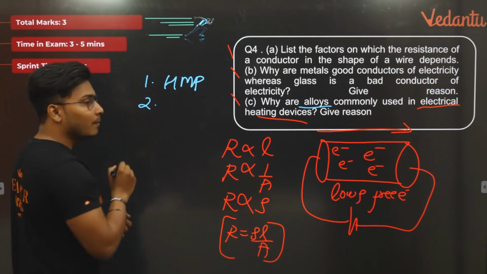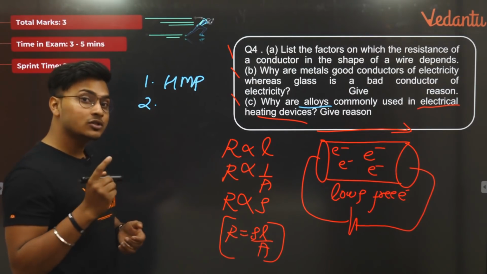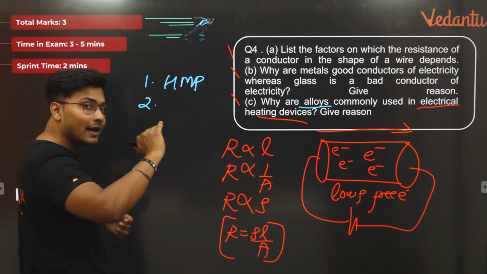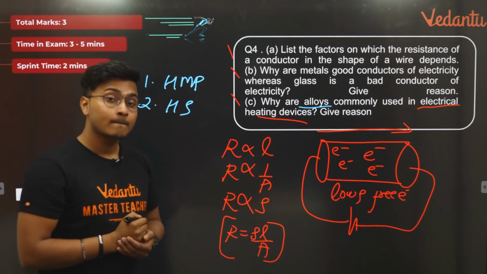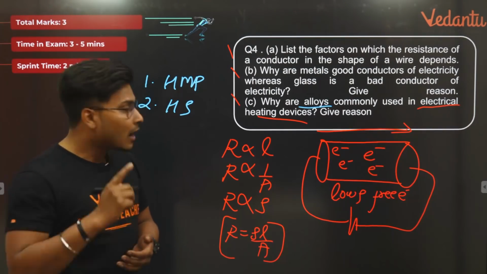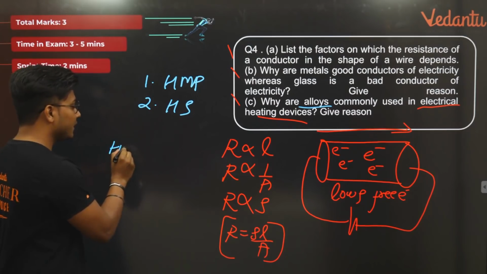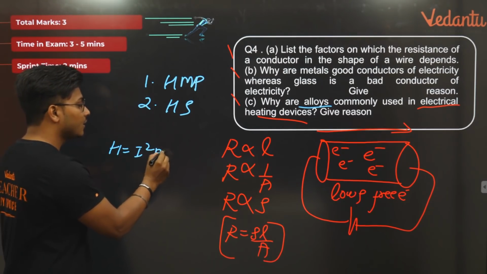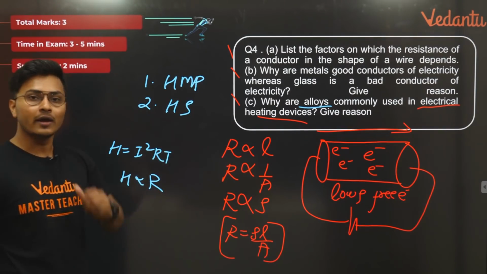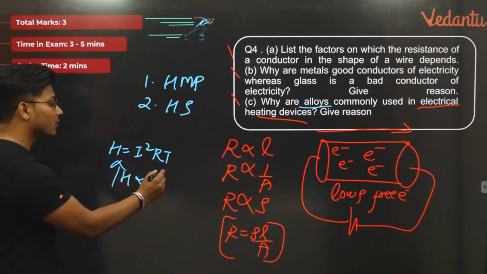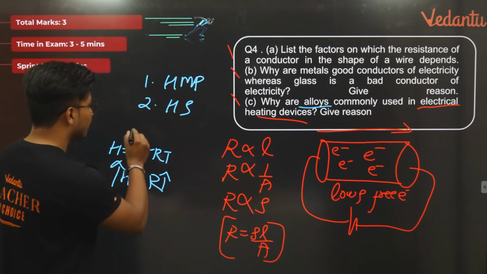Number 2, melting point alone does not do the job here. These devices also need moderate to high resistivity, high rho. What does resistivity relate to? According to your Joule's Law of Heating, H is equal to I square RT. H is proportional to R. If the resistance of the alloy is higher, the heat produced will also be higher. Simple. Correct?